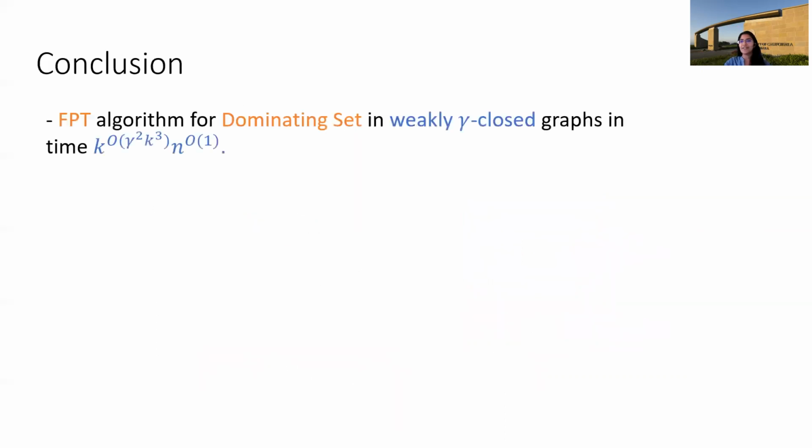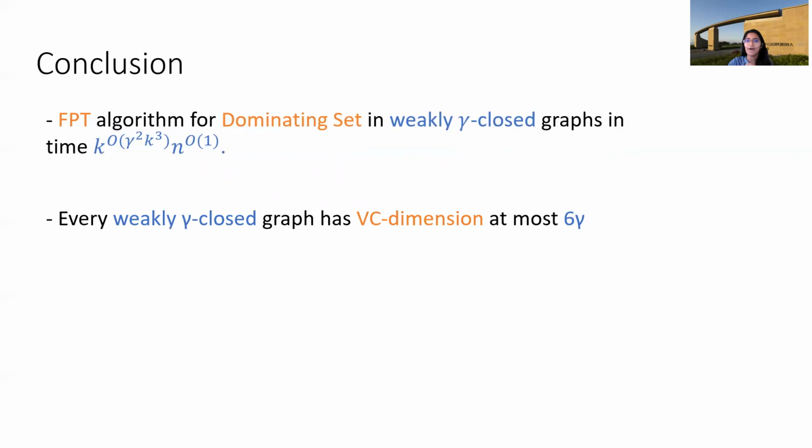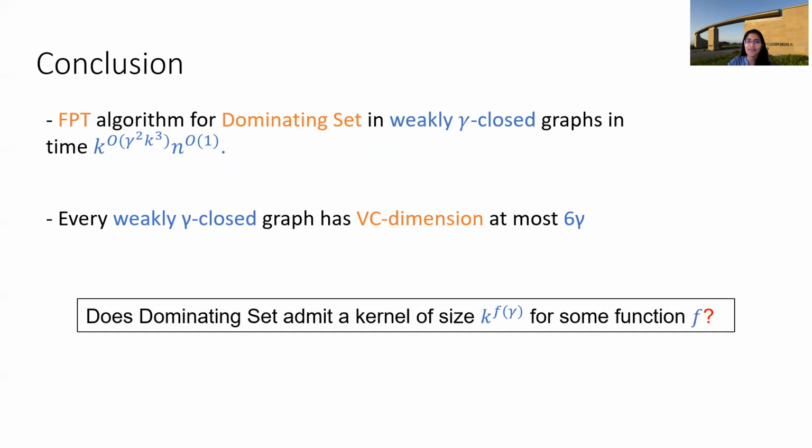To summarize, we have an FPT algorithm for dominating set in weakly gamma closed graphs that runs in time k to the gamma squared k cube times poly n. We also have a bound on the VC dimension of weakly gamma closed graphs of at most 6 gamma. And we can show that this bound is tight up to the constant factor 6, because there exist graphs which have VC dimension gamma.